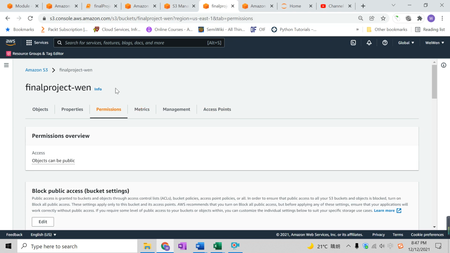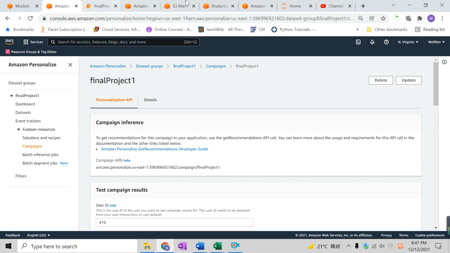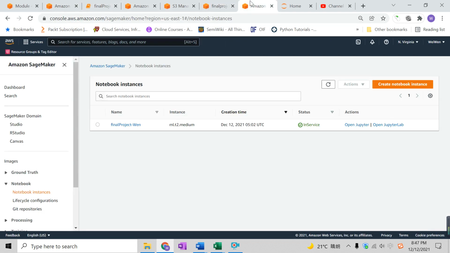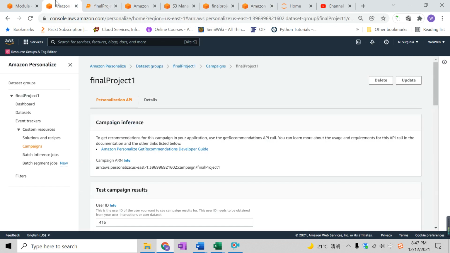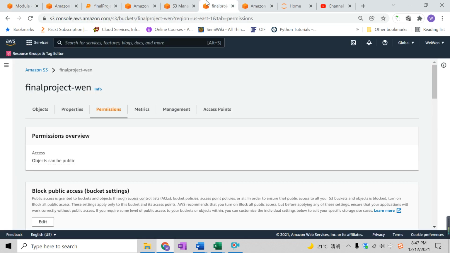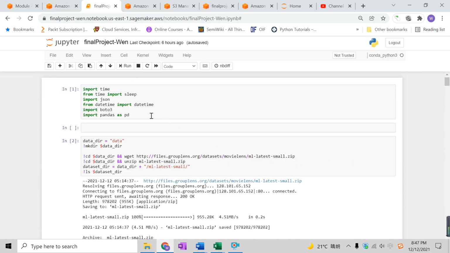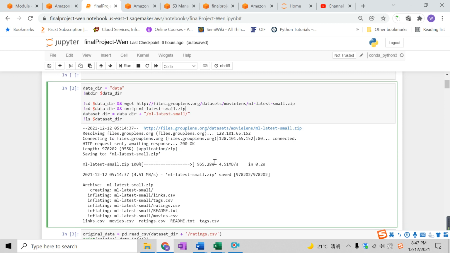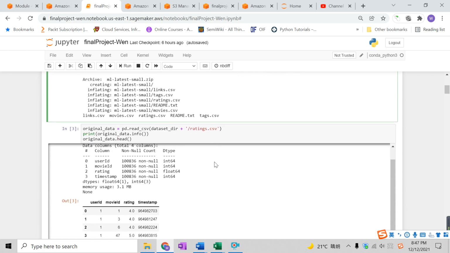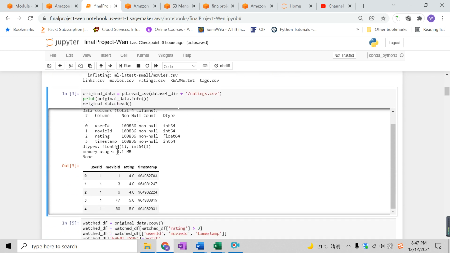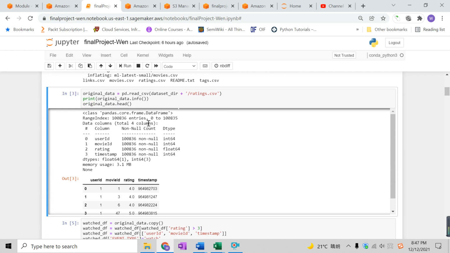So first of all, let's go to a Jupyter Notebook. Create a Jupyter Notebook to clean up the data. This is what I did first. I imported time and got the data file. The original data set comes from this website, and after I fetched it, I took a look at what's inside.